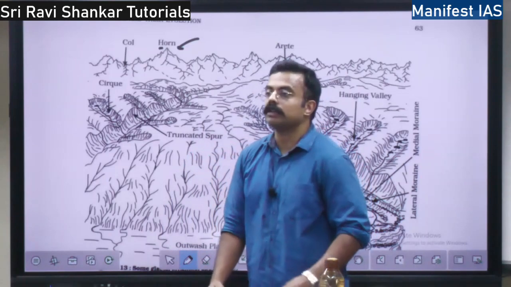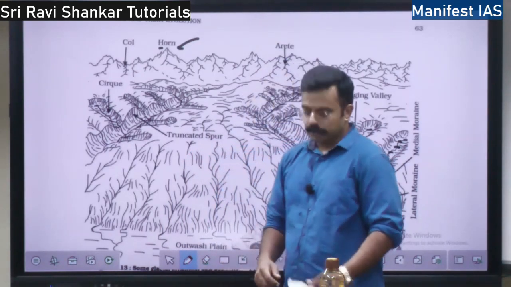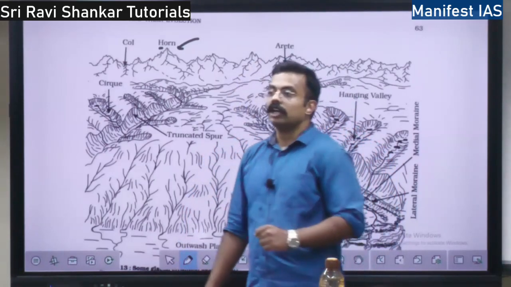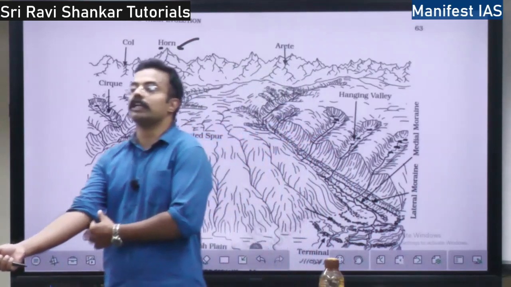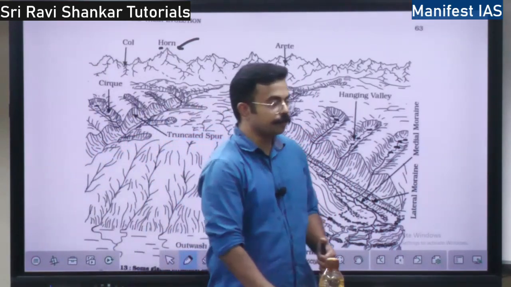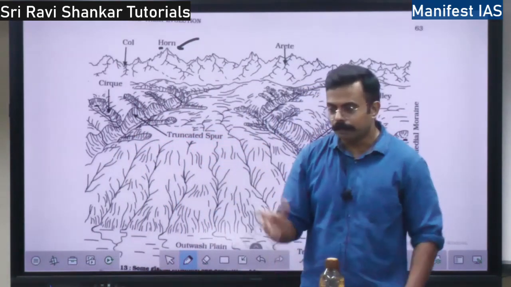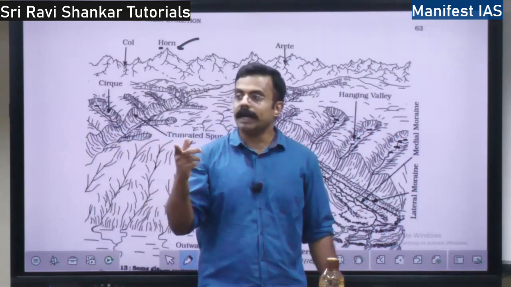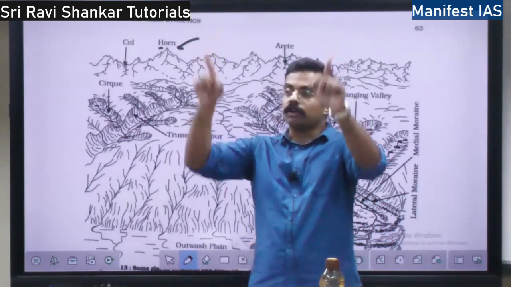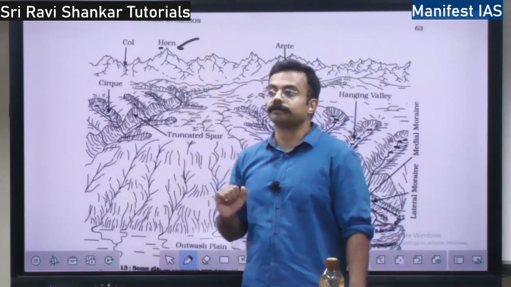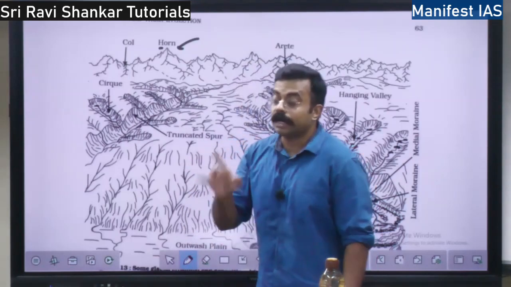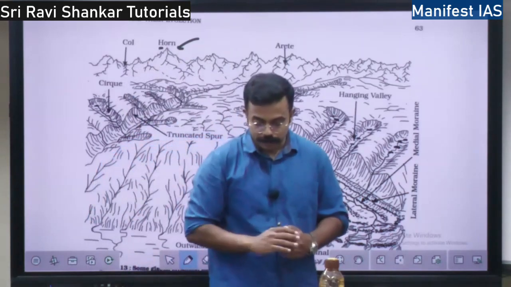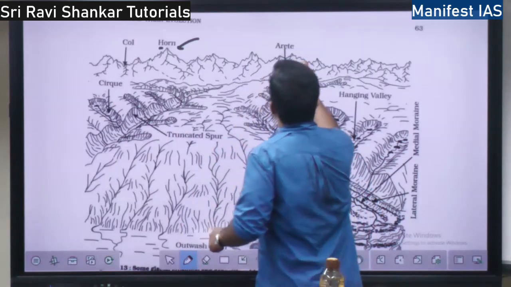The best example for the horns is your Everest mountain. Everest mountain is a horn. Not only that, in the Alps, there is one mountain called Matterhorn. When some Republic Day or Independence Day was celebrated in India, on this mountain, Matterhorn, a big mountain, they projected India's flag in Europe. You can see the Matterhorn by Googling. That is Matterhorn. It is also a horn, right? Next, you have this concept of arete.